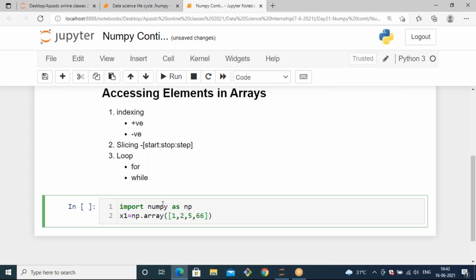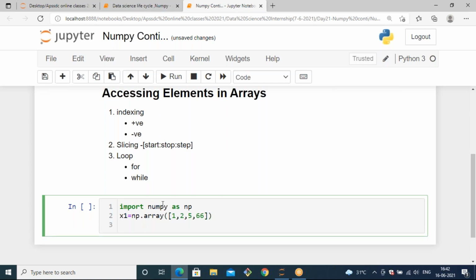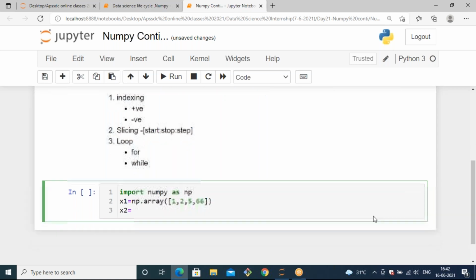So I'm passing some data, and here I'm going to create a multi-dimension array, that is a two dimension array. For that I'm taking x2 as my variable, so x2 equals np.array of, and there you can mention two dimension arrays. Inside the single dimension array, again we have a one dimension array, so that a two dimension array can be generated. Now I'm going to pass elements here. If you want to pass more elements, you can separate them by comma.